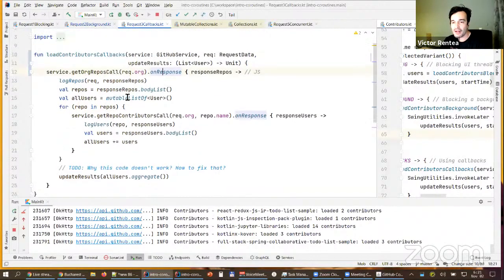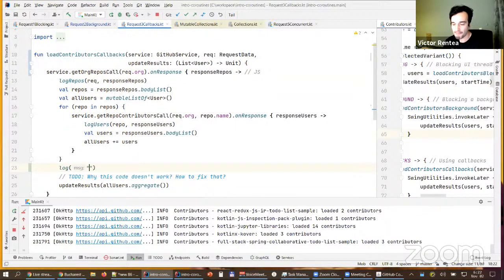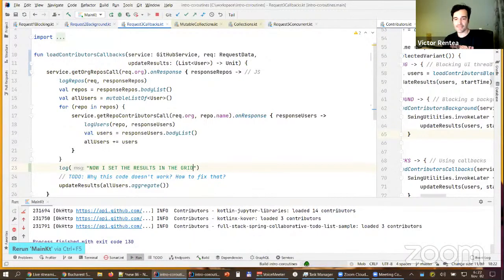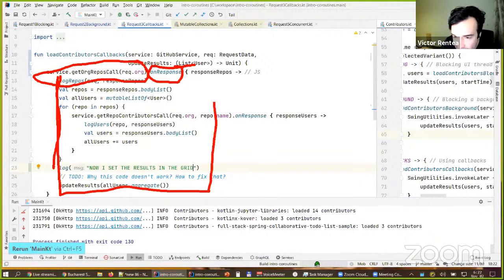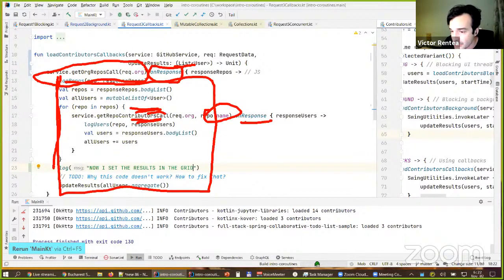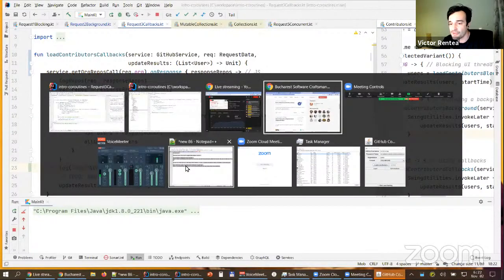Just think of it. When does this line exactly work? Let me help you. Log: now I set the results in the grid. Let's restart the application. Just be very careful here. What do we have? We have a callback on the first call to get the repositories. This callback executes all this logic right now. It launches in the background some contributors call for each repository, registering callbacks to them, but then it immediately sets the results, as you will see in a couple of seconds.